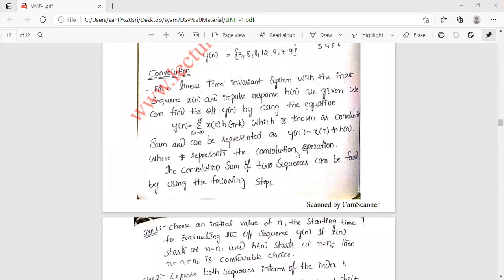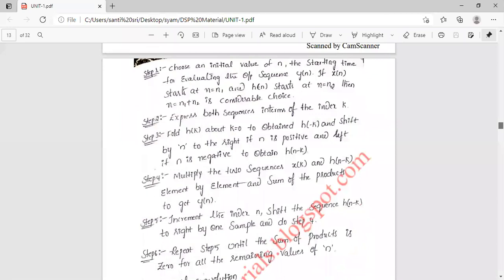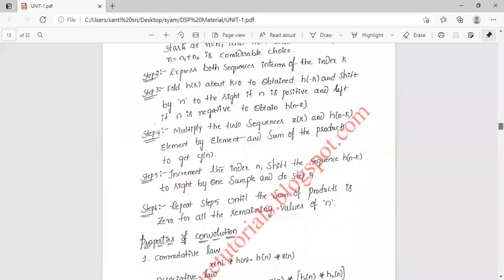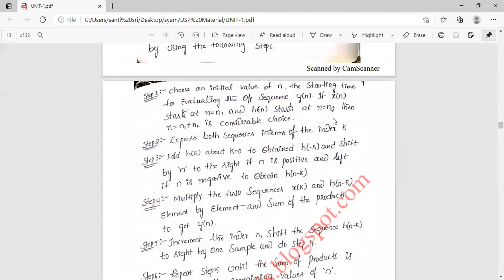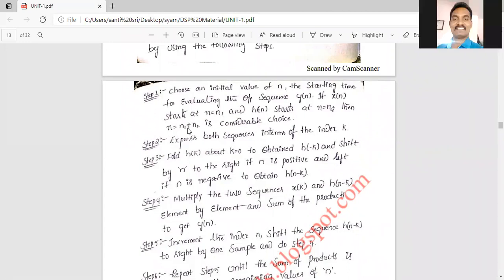And we saw the various steps for doing the convolution. There are six steps. See the first step: choose an initial value of n, the starting time for evaluating the output sequence y of n. If x of n starts at n equal to n1 and h of n starts at n equal to n2, then the total n value is obtained by adding these two: n1 plus n2. And after that, step two. What is step two?